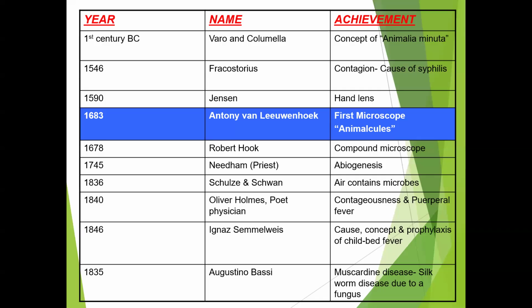Next, in the year 1835, Agostino Bassi said that muscardine disease, a disease of silkworms, is due to a fungus. So what is this muscardine disease? There will be white powdery spots on the silkworms, and there is a massive loss of silkworms. That is a loss for the silk industry. He proved that it is because of a fungus.